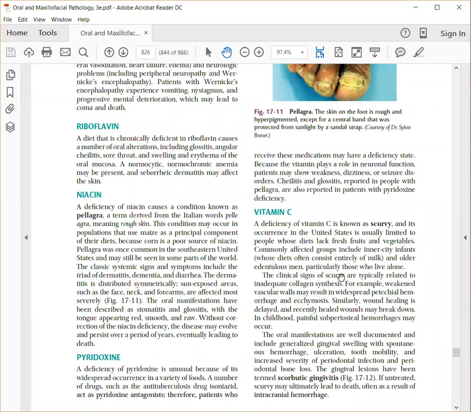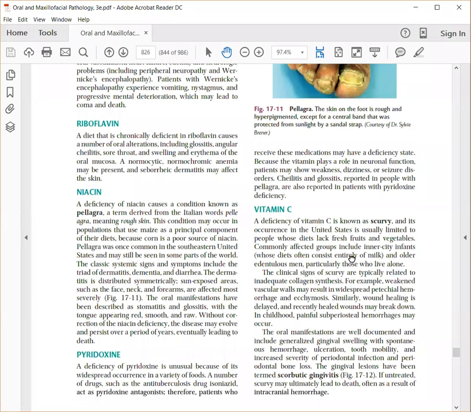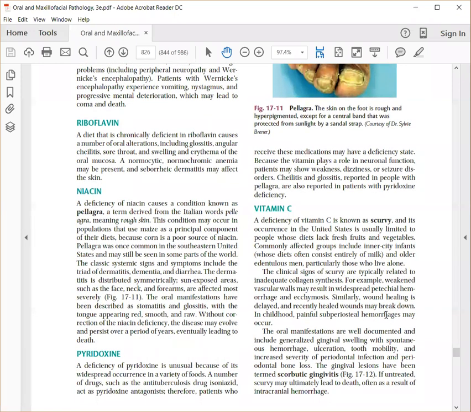Before, it was usually seen in sailors who used to travel between continents and did not get a sufficient amount of fresh fruits and vegetables. Okay, so it was seen previously. Now again you can get it in people who don't eat a lot of fresh fruits and vegetables. You can see this vitamin C deficiency. It is called scurvy, and scurvy involving the gingiva is called scorbutic gingivitis.